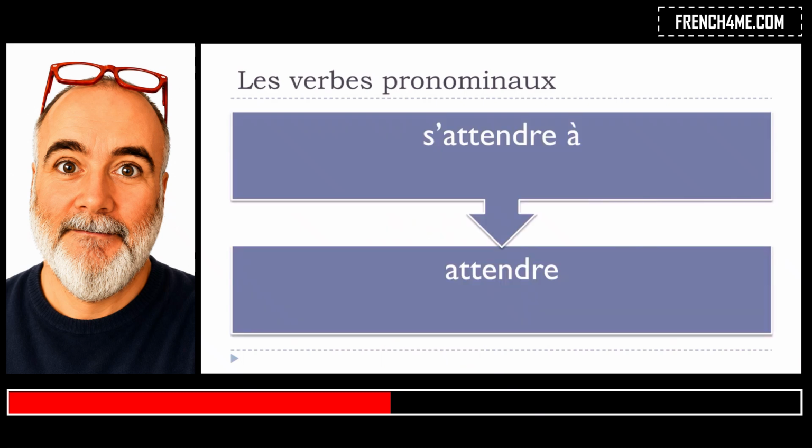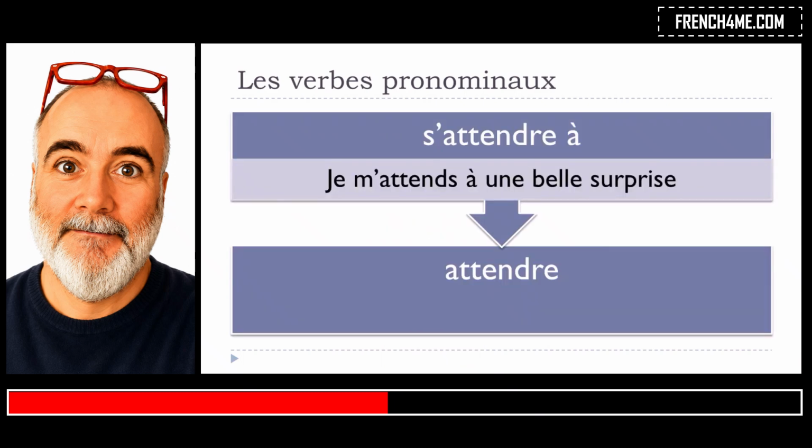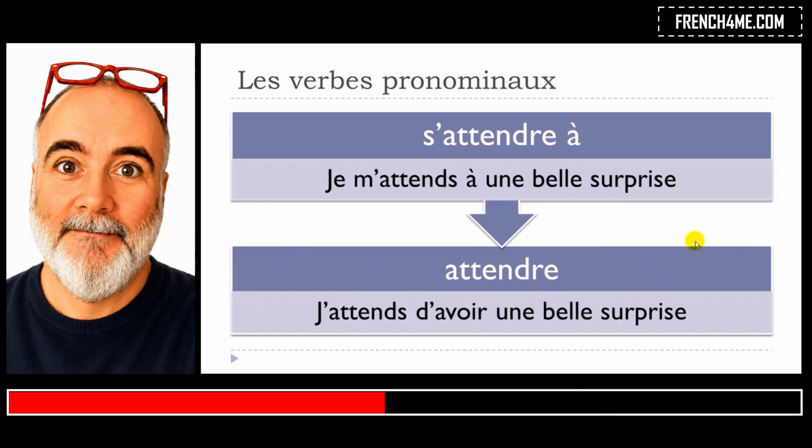Okay, so let's check now. S'attendre à, and then attendre, another one. Je m'attends à une belle surprise. Or then it would be possible also to use attendre like that. J'attends d'avoir une belle surprise. So it would be possible to express almost the same idea without using this form pronominal.